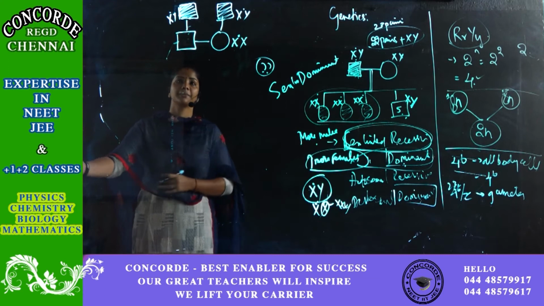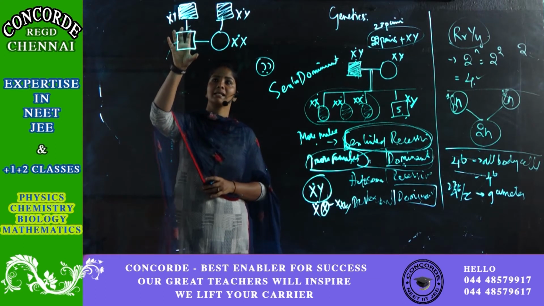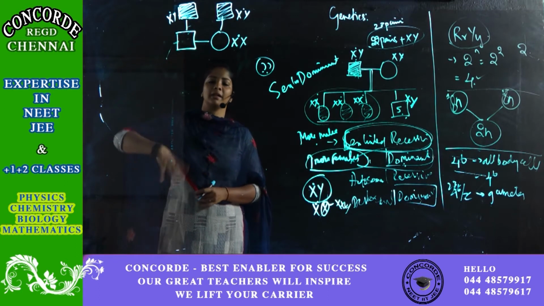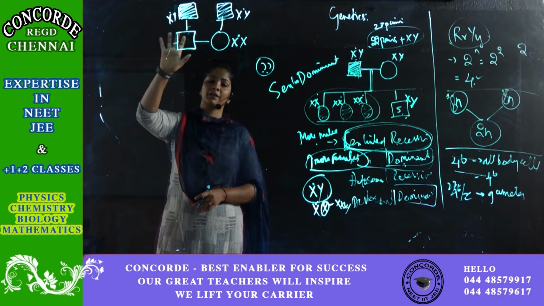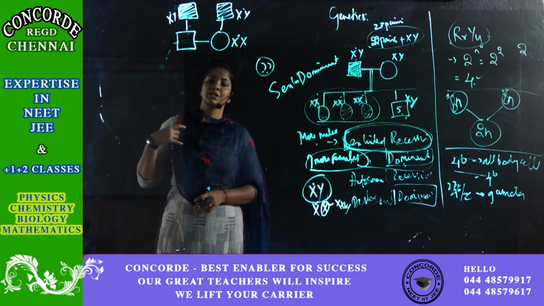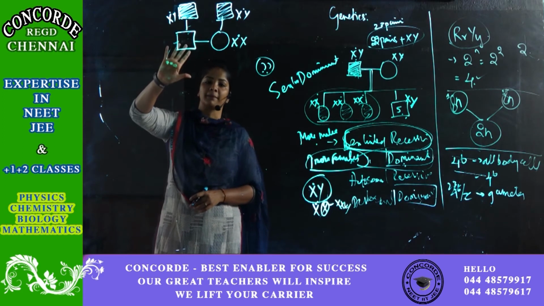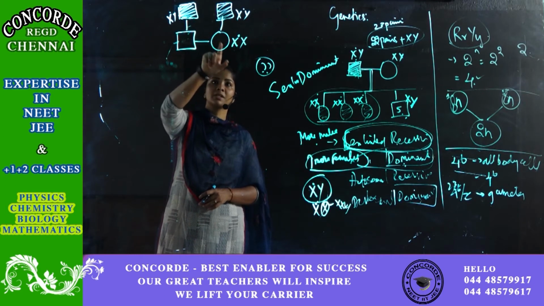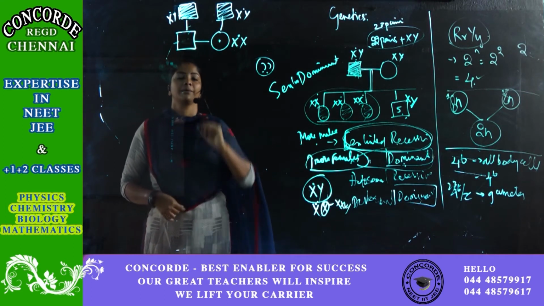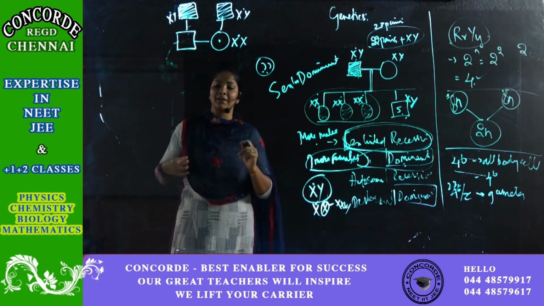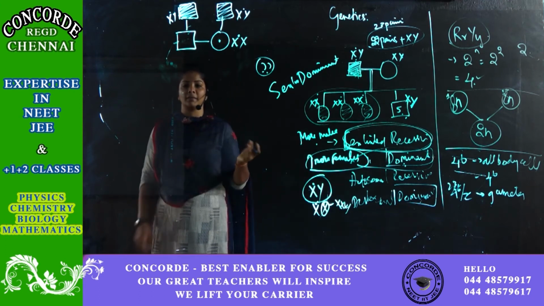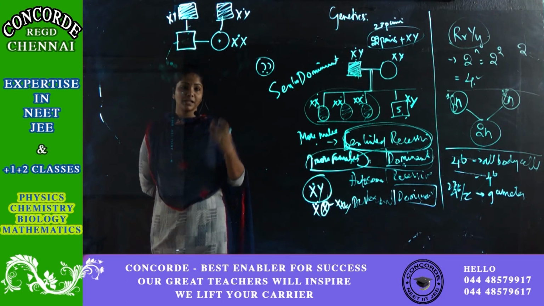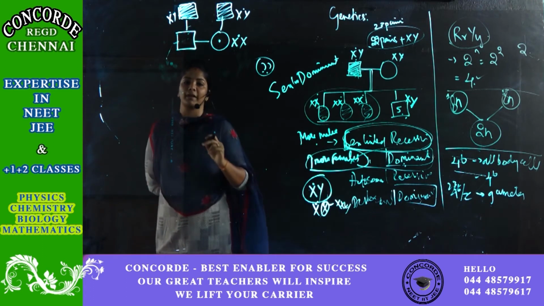Correct? I repeat. This female has an affected father. This male has an affected father. But for this man, there is no disease gene because from the father only Y is coming. But here, from father to daughter, X is coming. So this female is a carrier. She's carrying the affected gene, but she's not affected because this is a recessive disorder. If it is a dominant disorder, this female would be affected.